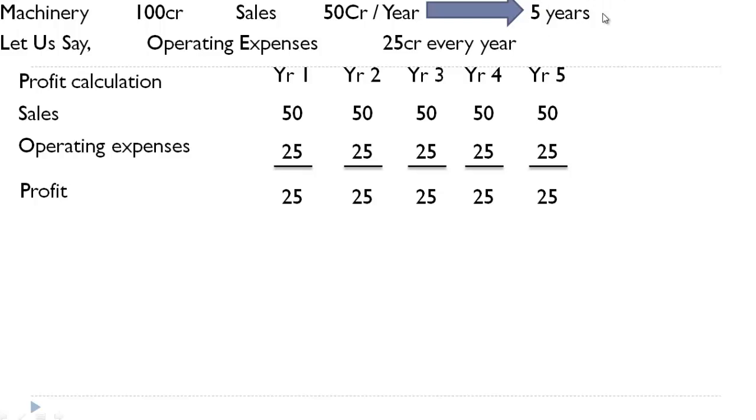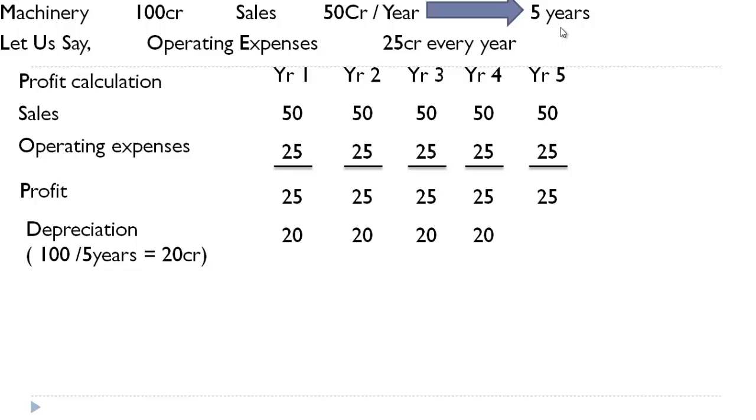So 100 crore divided by 5 is 20 crore every year it is losing its value. So we can account this 20 crore for all the 5 years as machinery expense, or in the name of depreciation. So we'll write depreciation is 100 by 5 years, which is 20 crore, and we'll account this 20 crore for next 5 years.